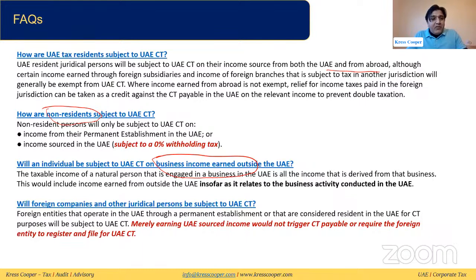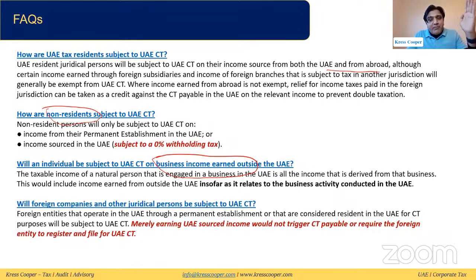Will foreign companies and other juridical persons be subject to UAE corporate tax? We know this. If a foreign company is being controlled and managed from the UAE, its worldwide income will be subject to tax. If the foreign company has a PE in the UAE, the income attributable to the PE will be subject to tax in the UAE.